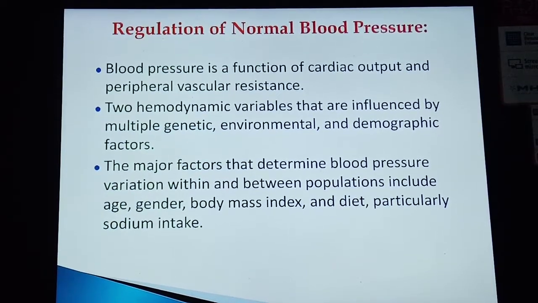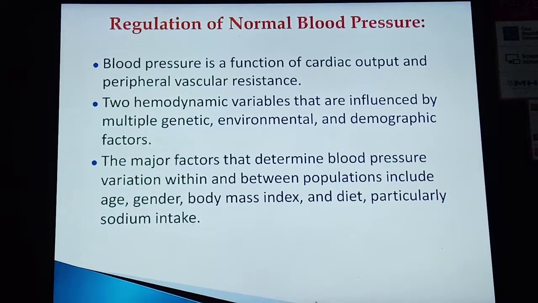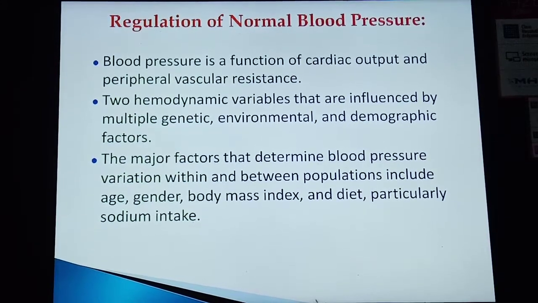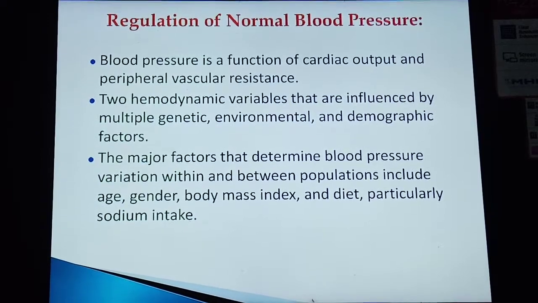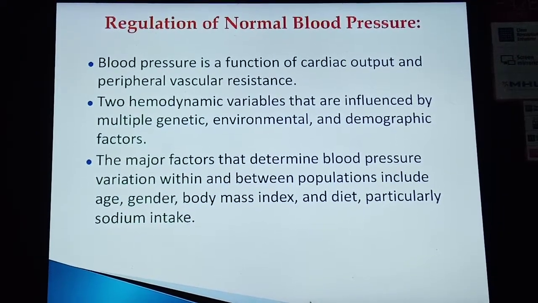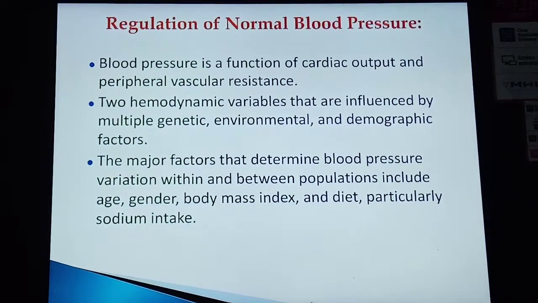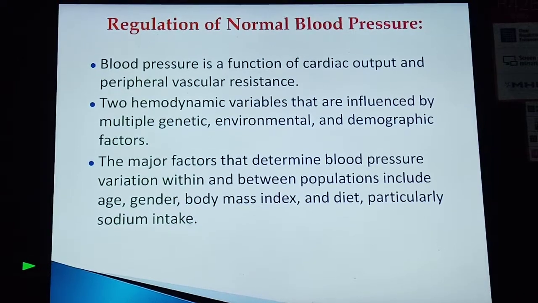The major factors that determine blood pressure variation within and between populations include age, gender, body mass index and diet, particularly sodium intake. So these are the different factors that regulate normal blood pressure in our body.